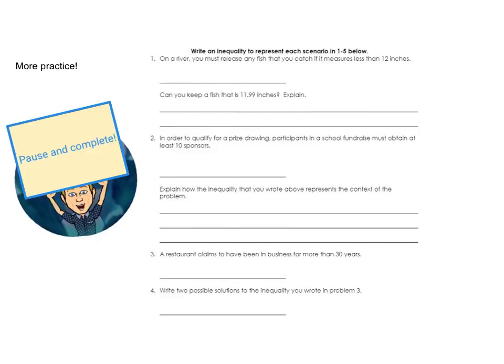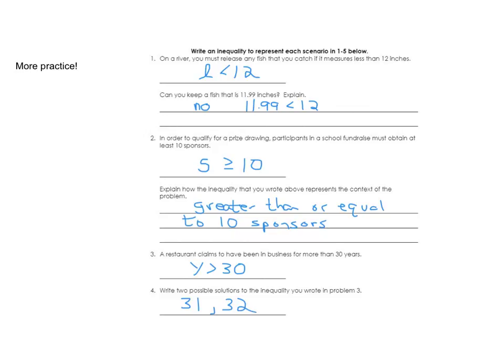All right, go ahead and work on these questions. Pause the video and come back and check to see how you did. All right, check out these answers and see how you did. One I wanted to point out was at least. At least it always includes the number that it's talking about. So that's why you have to have an equal sign there.